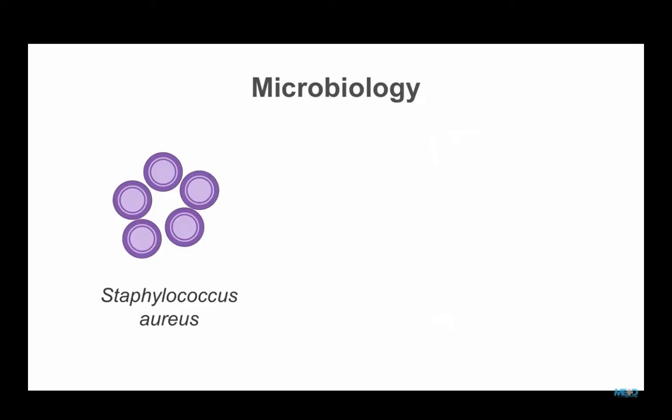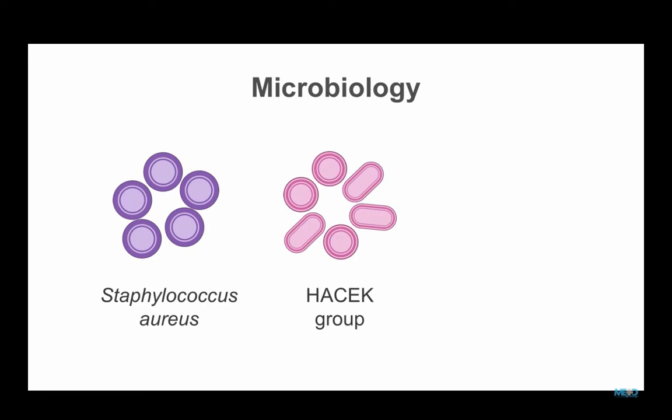80% of infective endocarditis is caused by gram-positive cocci, of which Staphylococcus aureus is the most common. The HACEK group of organisms consists of fastidious gram-negative bacteria that are an unusual cause of infective endocarditis. They are, together with fungal infections, notoriously associated with large friable vegetations, which can easily break off and cause emboli to vital organs.